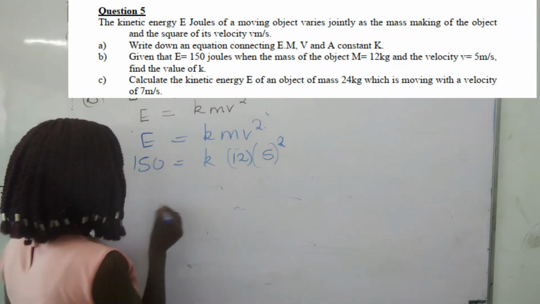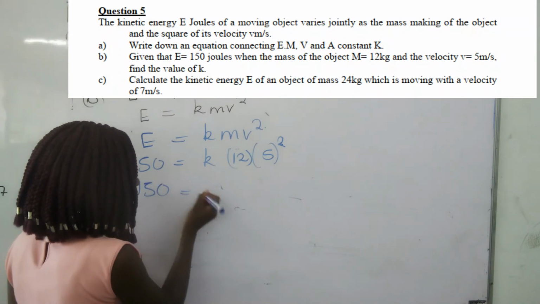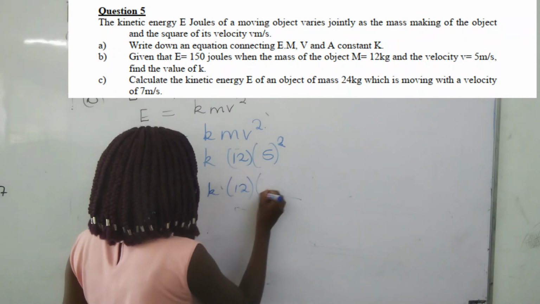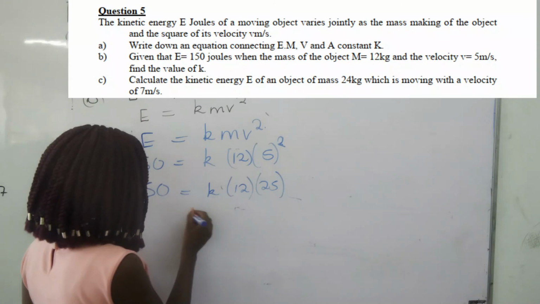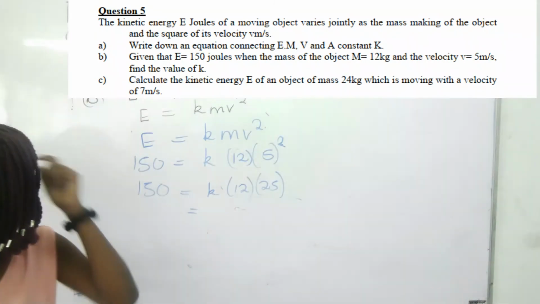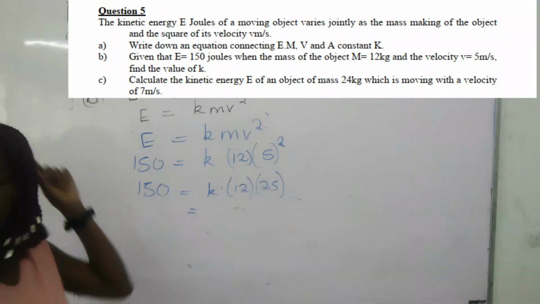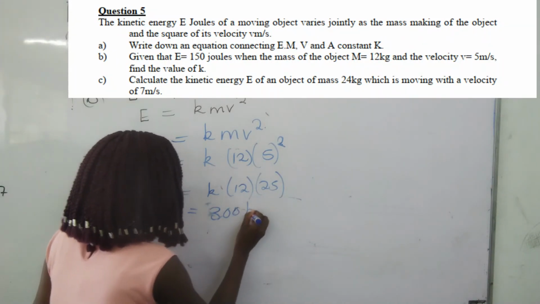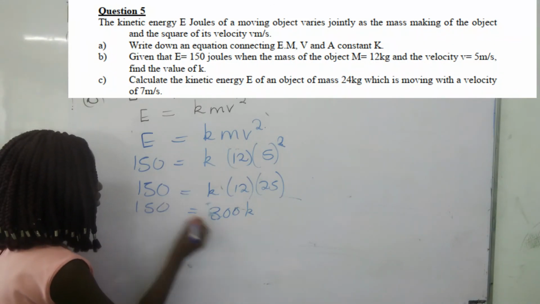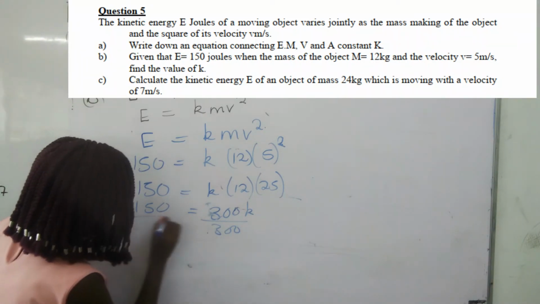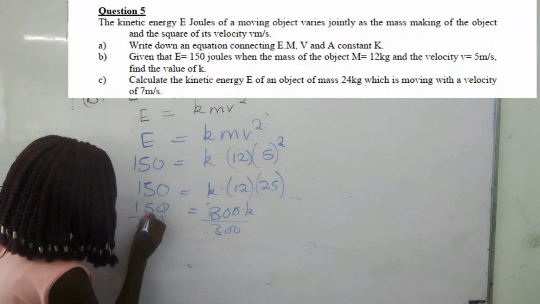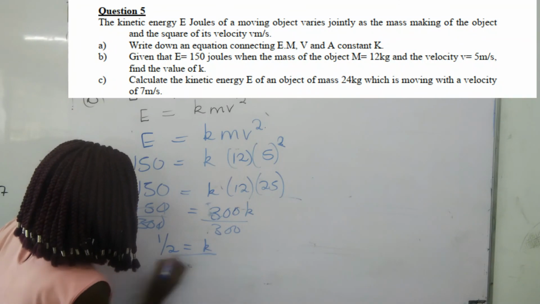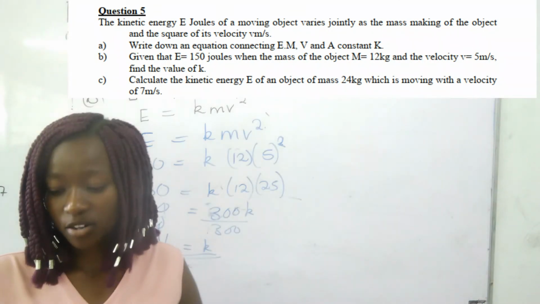And we simplify. 12 times 25 is 300, so we get 150 over 300. We simplify. So it's going to be a half. So k is equal to a half.